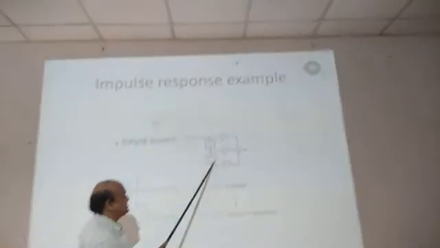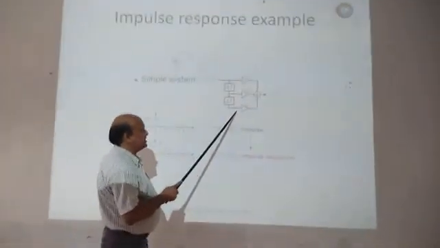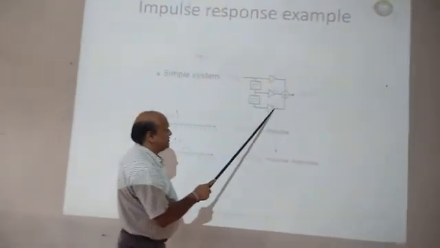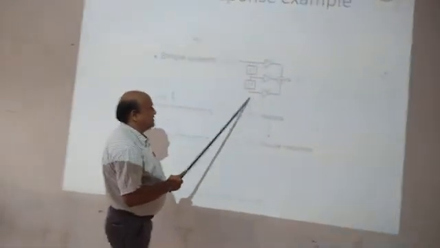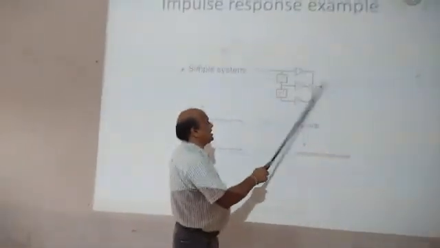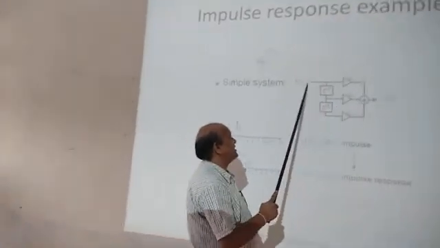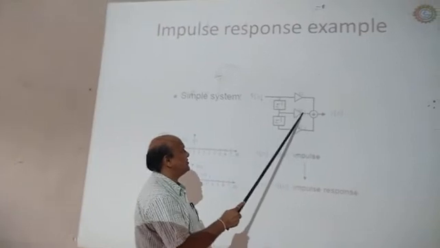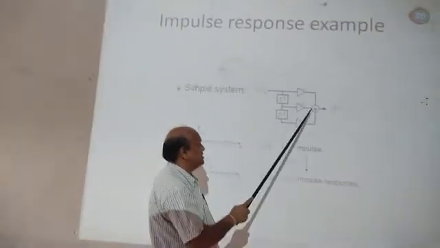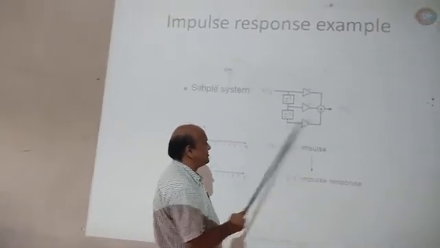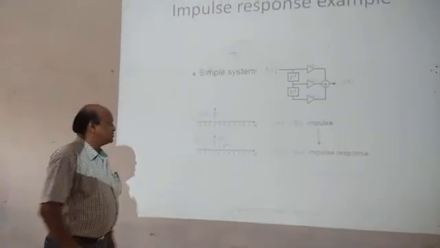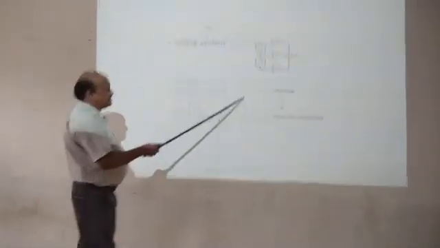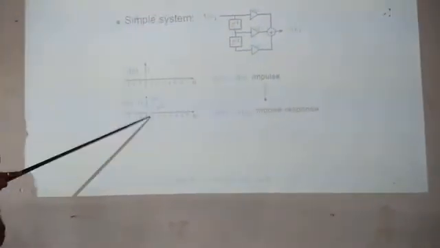This is z inverse, this is z inverse. The output here is x of n minus 2, multiplied by alpha 3, so alpha 3 into x of n minus 2. So y of n is equal to alpha 1 into x of n plus alpha 2 into x of n minus 1 plus alpha 3 into x of n minus 2. So this is the response, and x of n equal to del of n is the impulse, while h of n is the impulse response. So this type of impulse response can be obtained.